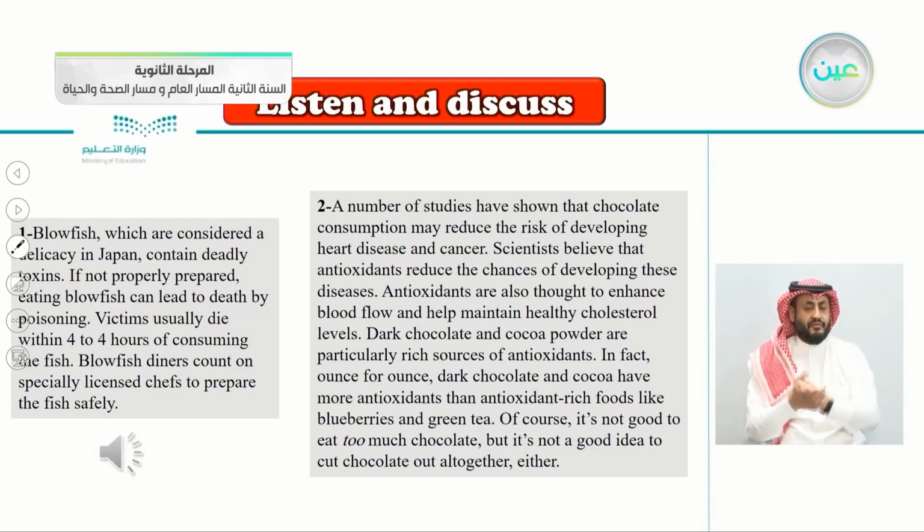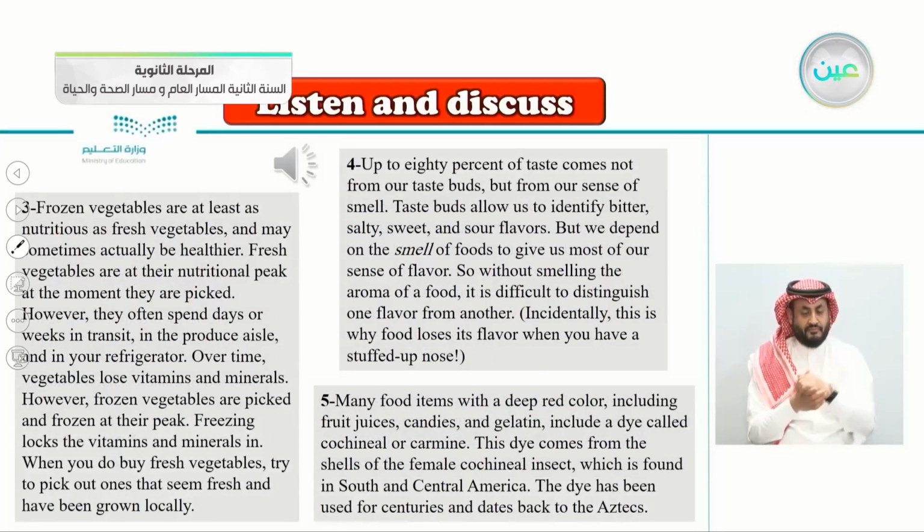So I think this tells us a lot about chocolates. Dark chocolate and cocoa powder are particularly rich sources of antioxidants. In fact, ounce for ounce, dark chocolate and cocoa have more antioxidants than antioxidant-rich foods like blueberries and green tea. So I think now we know a little bit about the previous questions of true or false. Let's jump to the other articles here. Let's listen.